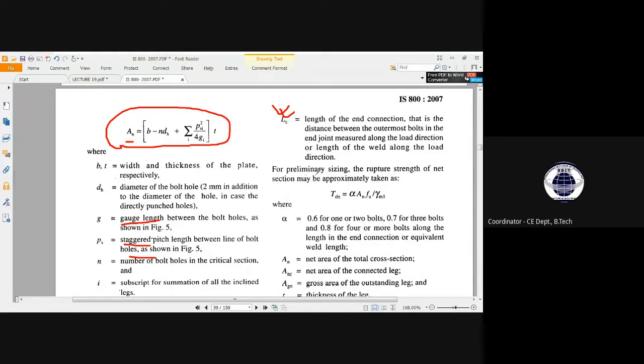And for preliminary sizing, the rupture strength of net section may be approximately Tdn equal to alpha An Fu by factor of safety, where alpha is represented as 0.6 for 1 or 2 bolts, 0.7 for 3 bolts, 0.8 for 4 or more bolts along the length in end connection or equivalent. This formula will be applicable when the arrangement of bolting is not that complicated and it is aligned in a linear way. For 2 bolts, that alpha will be 0.6, for 3 it is 0.7, for 4 and more it will be 0.8.